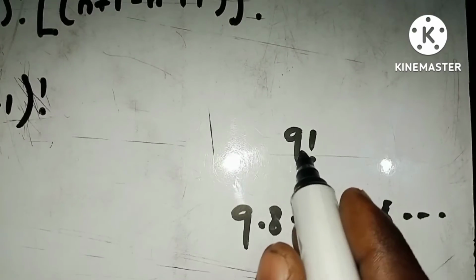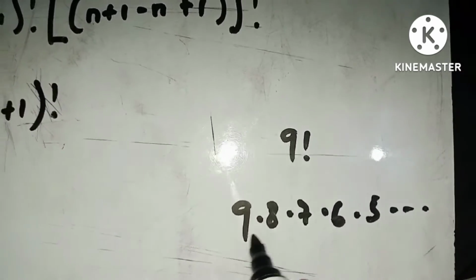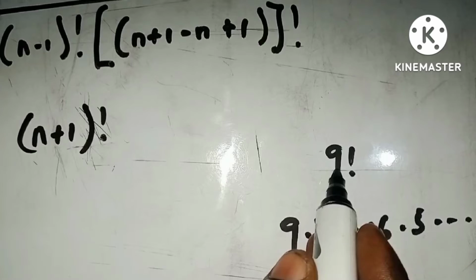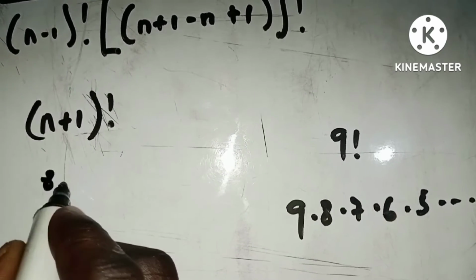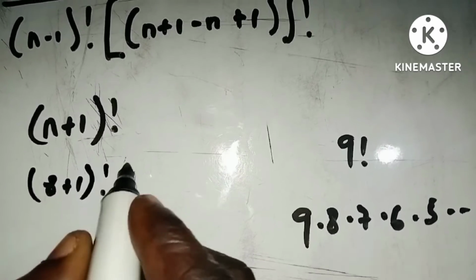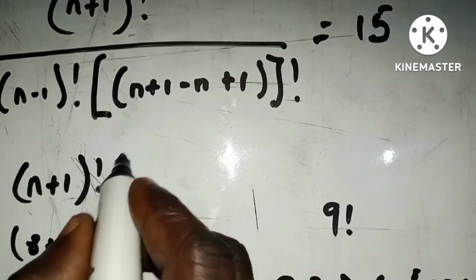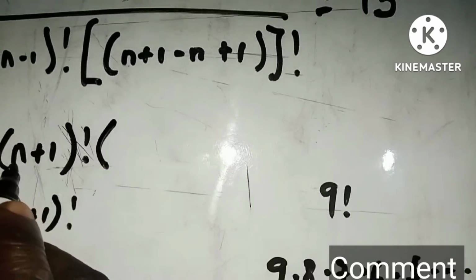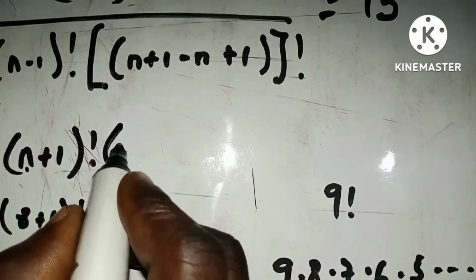You can see that this is being reduced by 1, right? So if here is n plus 1, if you are comparing this to the 9 here, this should be a plus 1, just for understanding purposes. So 8 plus 1 factorial, and then multiplied by the second one, which is n, right? The 8 here. If you compare, this n here will be multiplied by n.